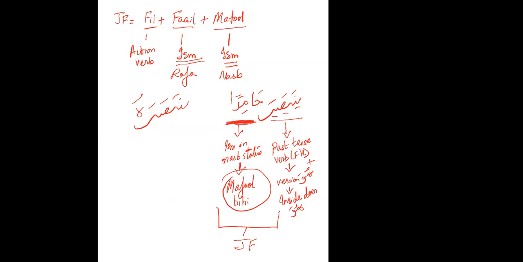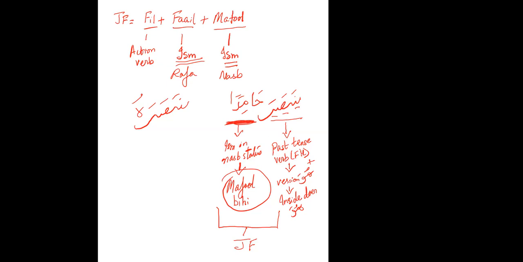Is it a past tense fi'l or a present tense fi'l? Past tense. Do we have an ending of past tense that is who? No, that's an attached pronoun. Because the ending is not that of past or present, then we break the word.